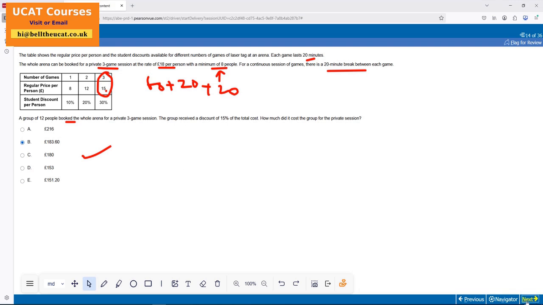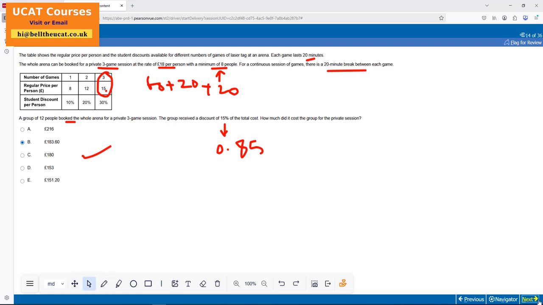Righty, moving on. So again, sorry. The idea is not finding out 15% then taking away. I used a multiplier here. The multiplier which I ended up using was 0.85. Boom. Moving on to our next question.